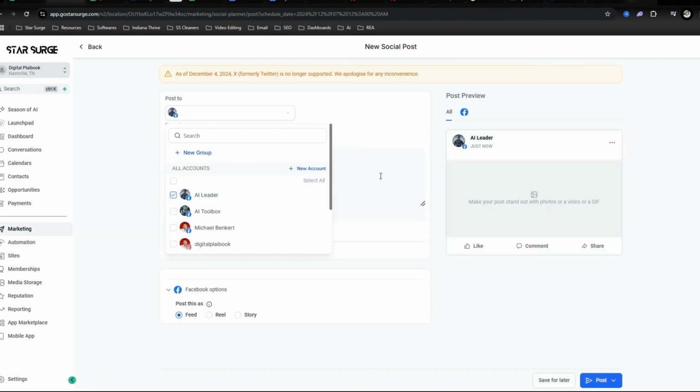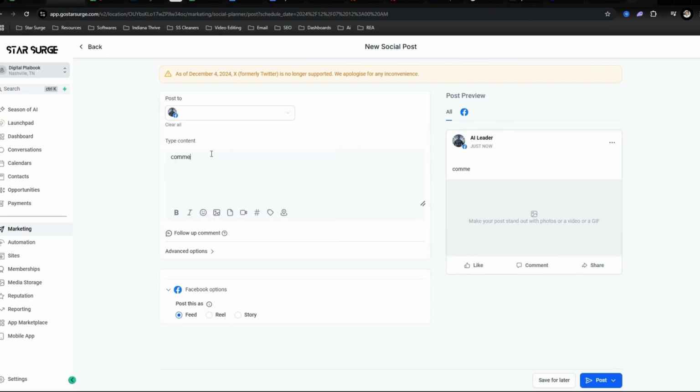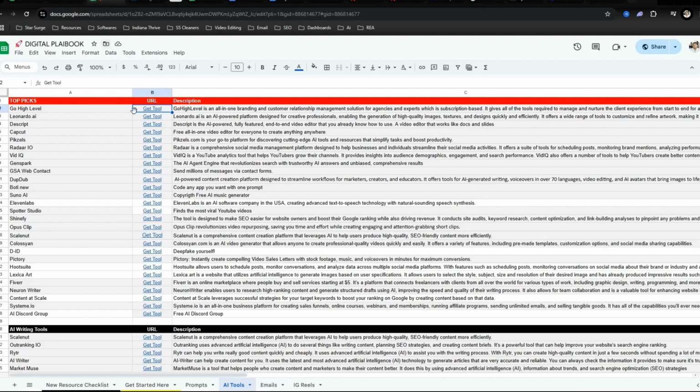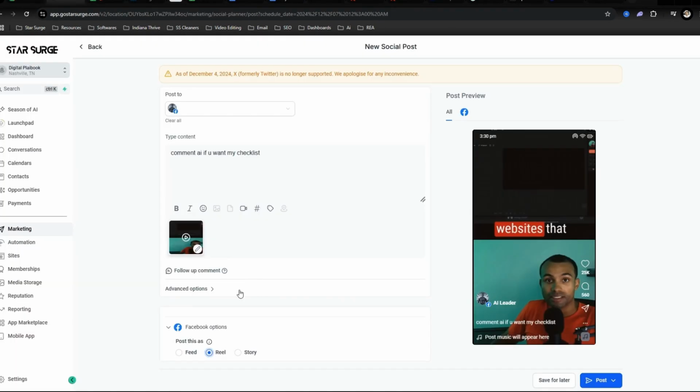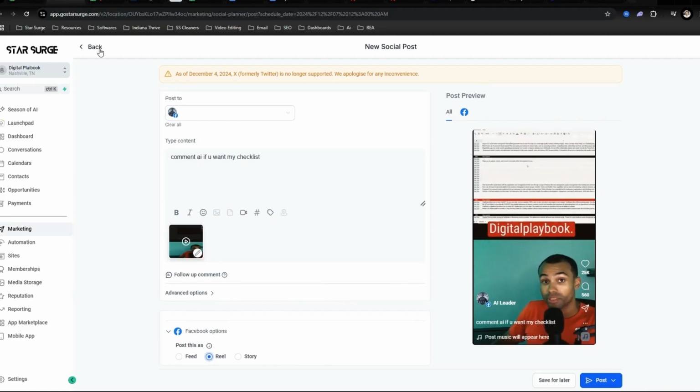So boom, pick whichever one you want. You want some type of call to action, like comment AI if you want my checklist. Now, some people don't know a free resource that they can start promoting. Just take my checklist. All you have to do is hit file, make a copy, and then you can take the checklist. This is an amazing resource that people want. So just do that if you're having trouble figuring out what you want to promote. It's a great way to build your email list. Boom, hit post. I'm not going to do that, but